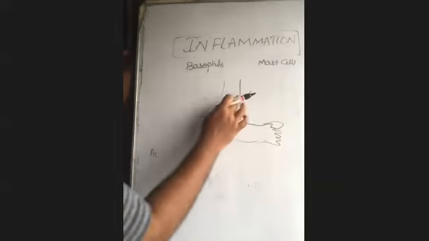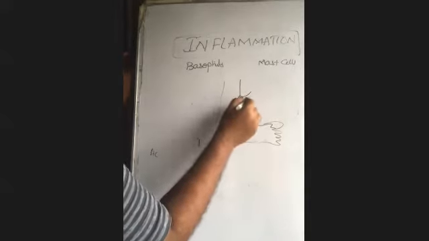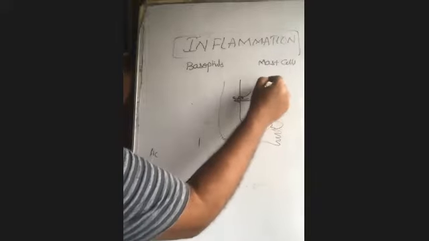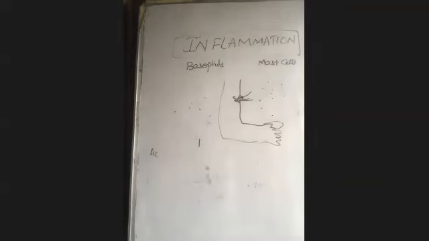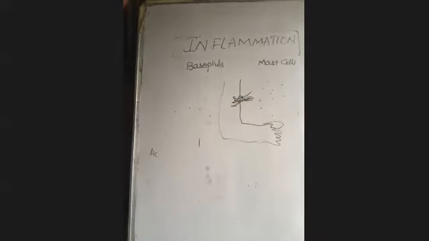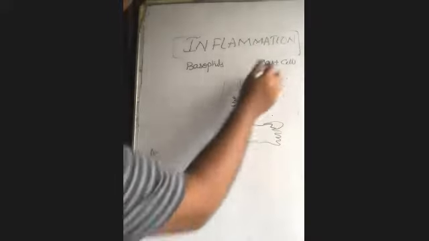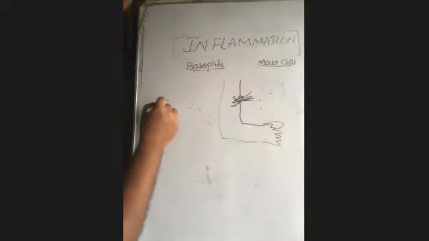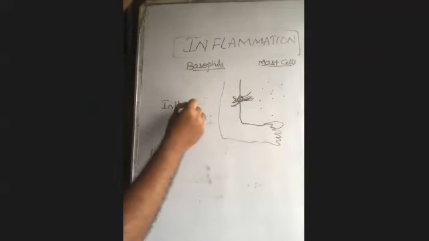When a rupture occurs here, you have to understand the surrounding atmosphere is full of microbes. So many microorganisms are present in the atmosphere. Some of them may be famous, like the COVID virus. But so many bacteria, so many viruses are there in the surrounding environment. A small rupture can even make the entry of so many microbes into the body. So when the microbes enter into the body due to the rupture in that area, our mast cells and basophils release some inflammatory mediators.